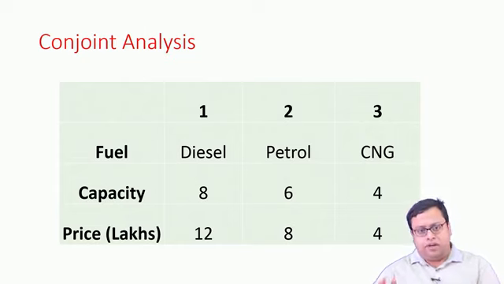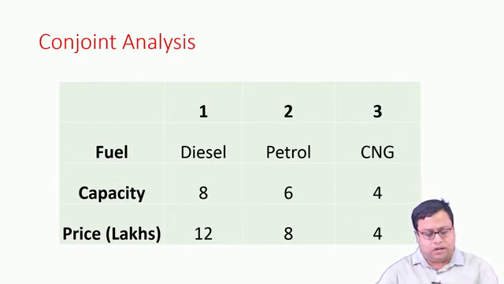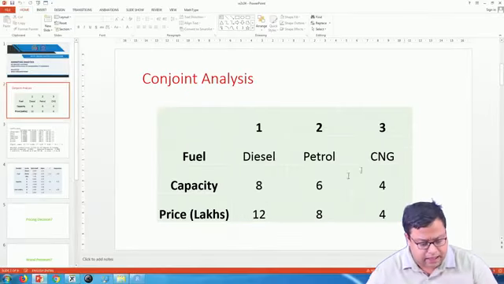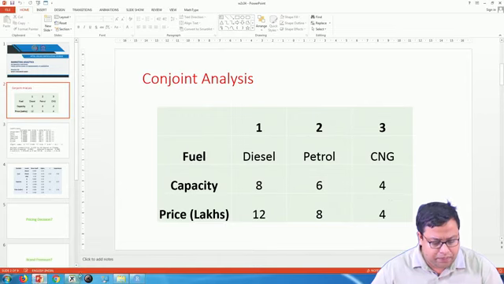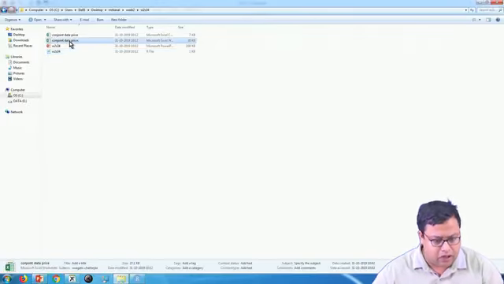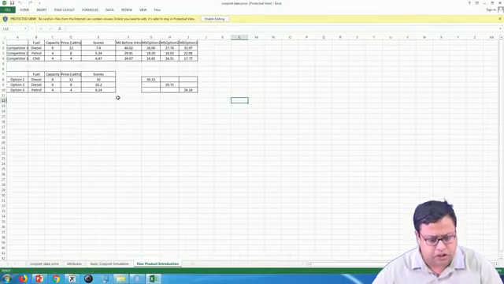Now, there are 3 factors and each factor has 3 levels. So, that will lead to 3 into 3 into 3, exactly 27 combinations that can be created out of these. So, after knowing that, I go and ask the customers how they prefer these. In your data set there will be a conjoint data Excel file, conjoint data price Excel file.